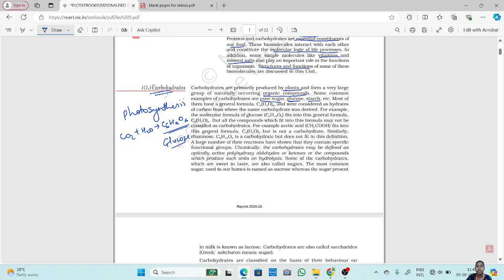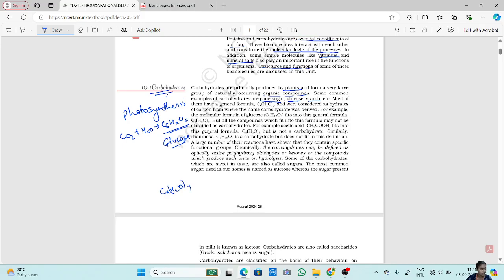Most of them have a general formula of CxH2yOy. This is a general formula, that is Cx(H2O)y.